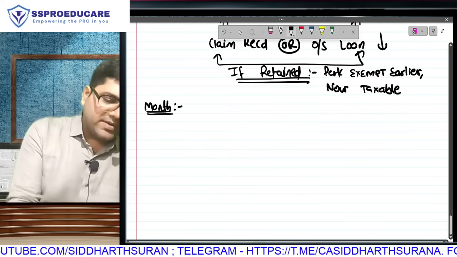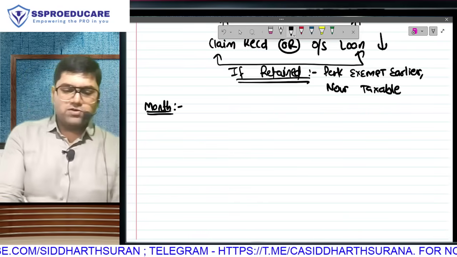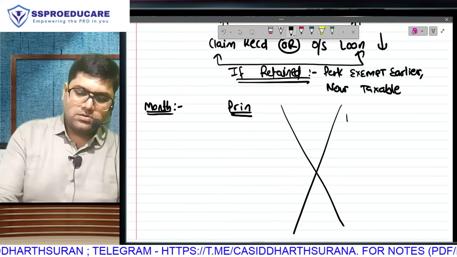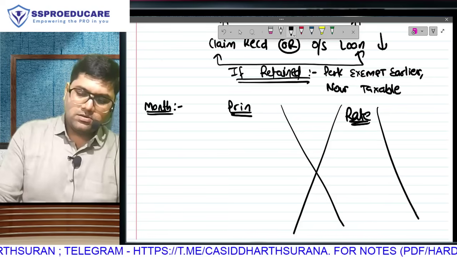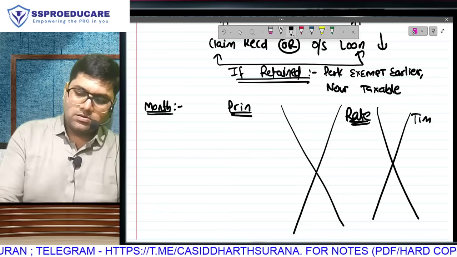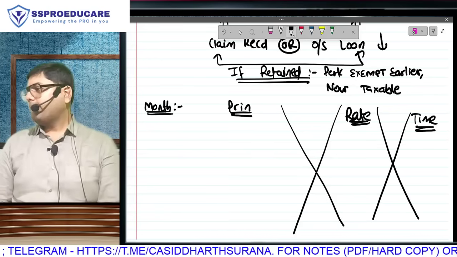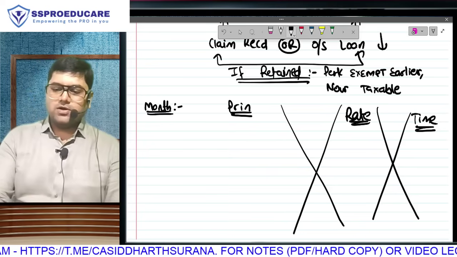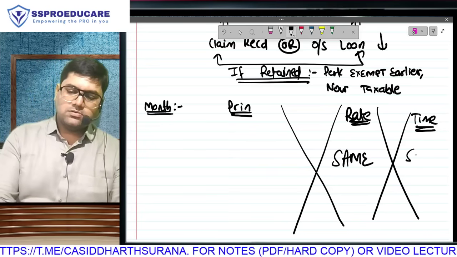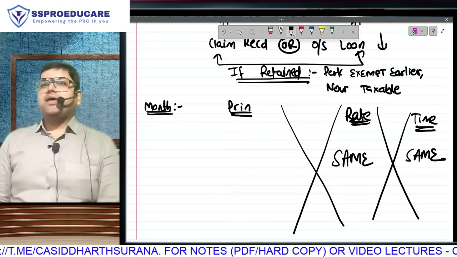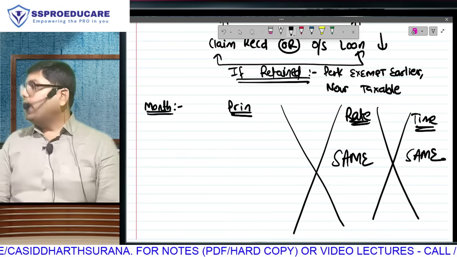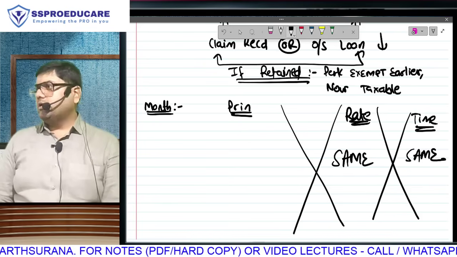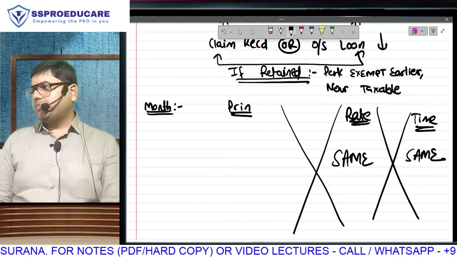Calculation we will do in the same format, month by month. What will we do? Principal, rate, time. Because what is perquisite? The interest saved, no? The rate is the SBI rate on the first day of the year minus the employer rate, and because we are doing it on a month-on-month basis, here we will take 1 by 12. Discussion is only about principal.